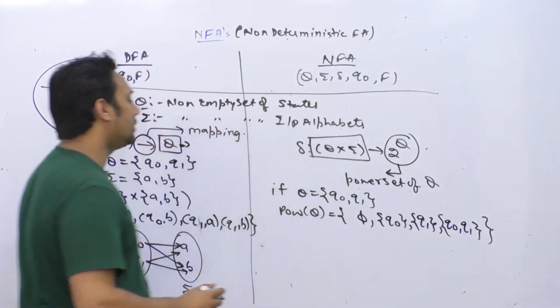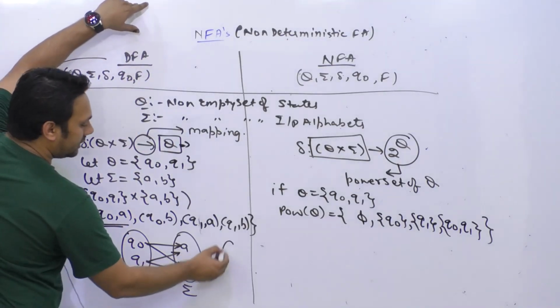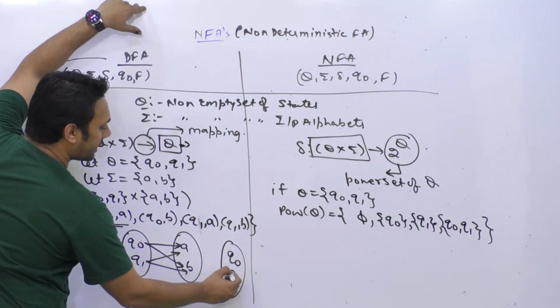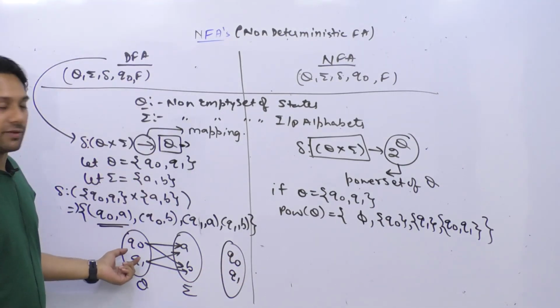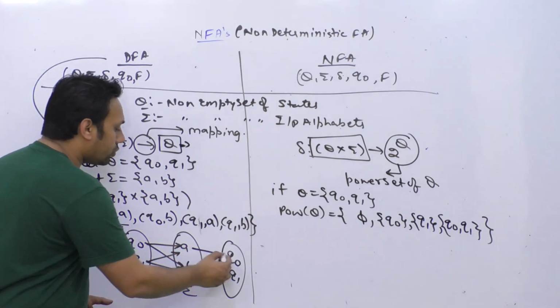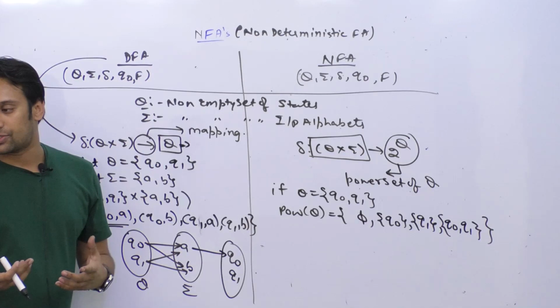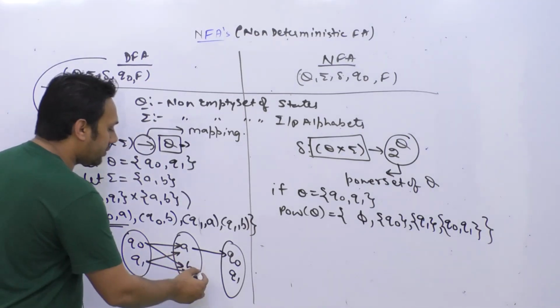So what I mean to say is, in case of DFA, these things are mapped to exactly one state. If you are at a state Q0 and you see a symbol A, you will go to one unique state. If you are at state Q0 and you see a symbol B, you will go to one unique state.